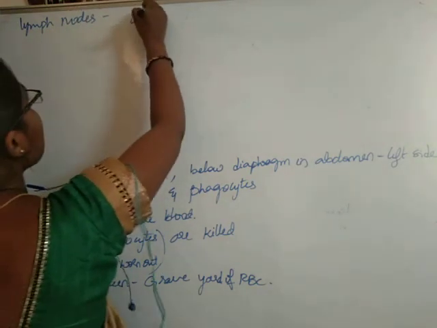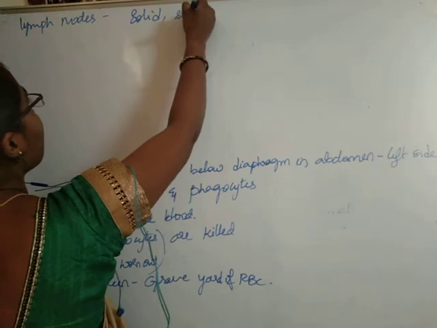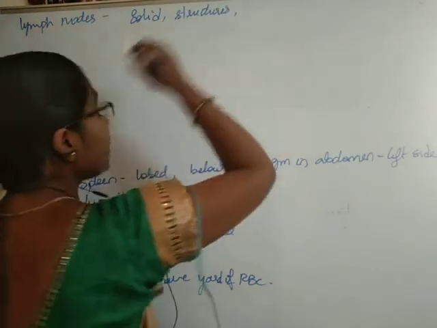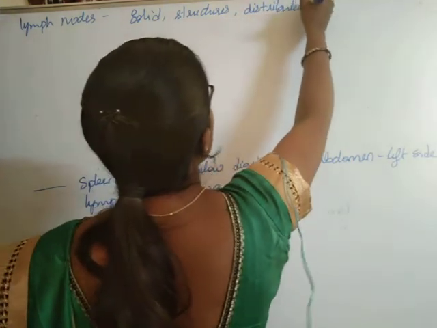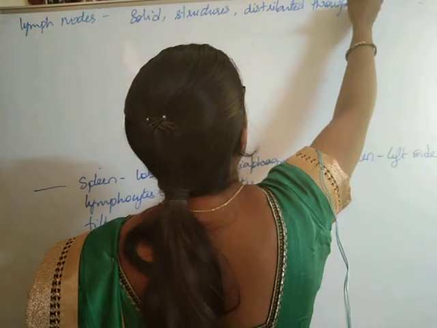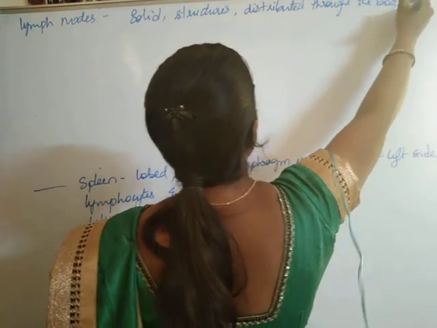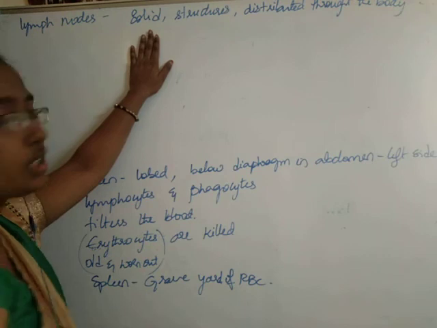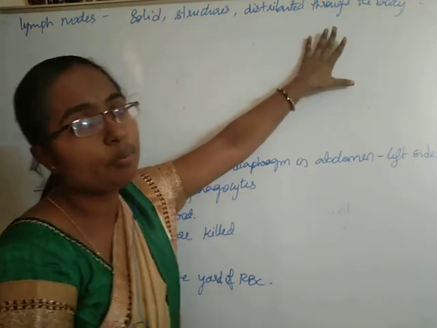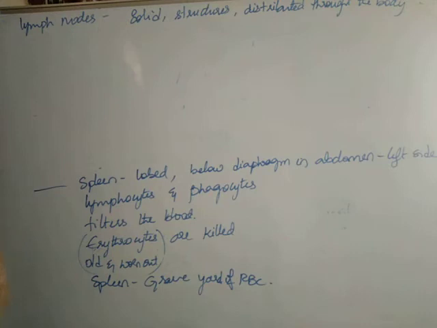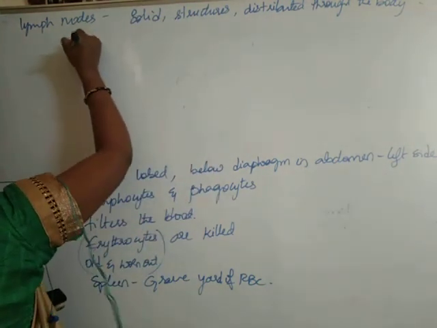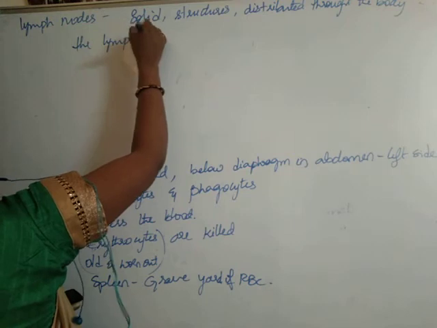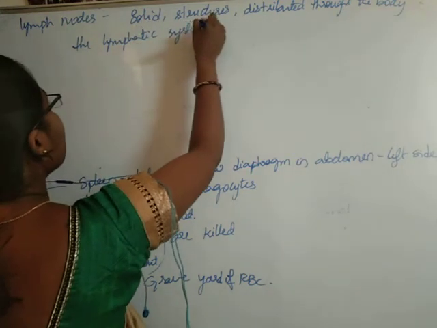Students, lymph nodes are solid structures which are distributed throughout the body. They are present in the lymphatic system.